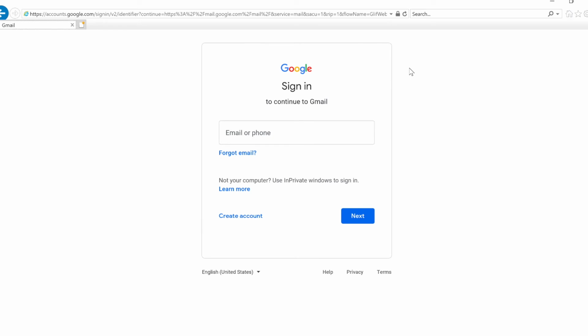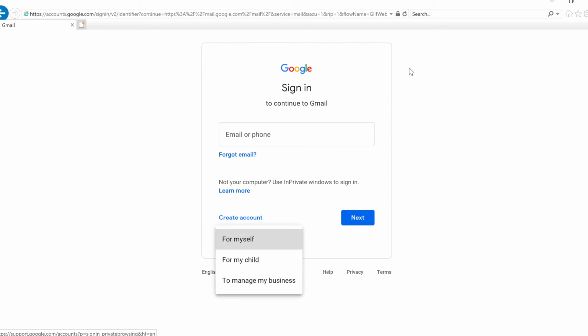Tool, search tool, G, sign in heading level 1. Email or phone edit, type in text. Forgot email button to activate, press enter. Learn more link. Next button to activate, press enter. Create account button menu, press space to activate the menu, then navigate with arrow keys. Space expanded menu for myself to move through items, press up or down arrow. For my child, to manage my business.